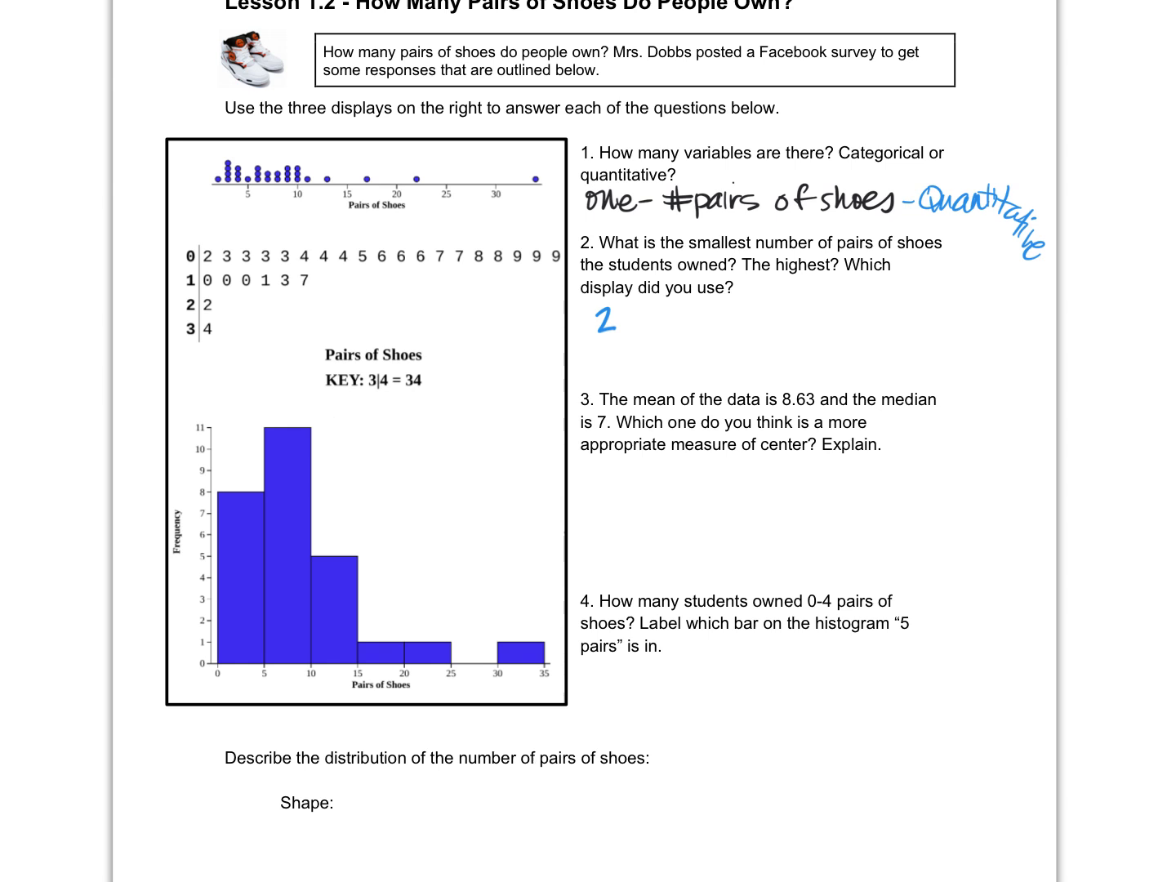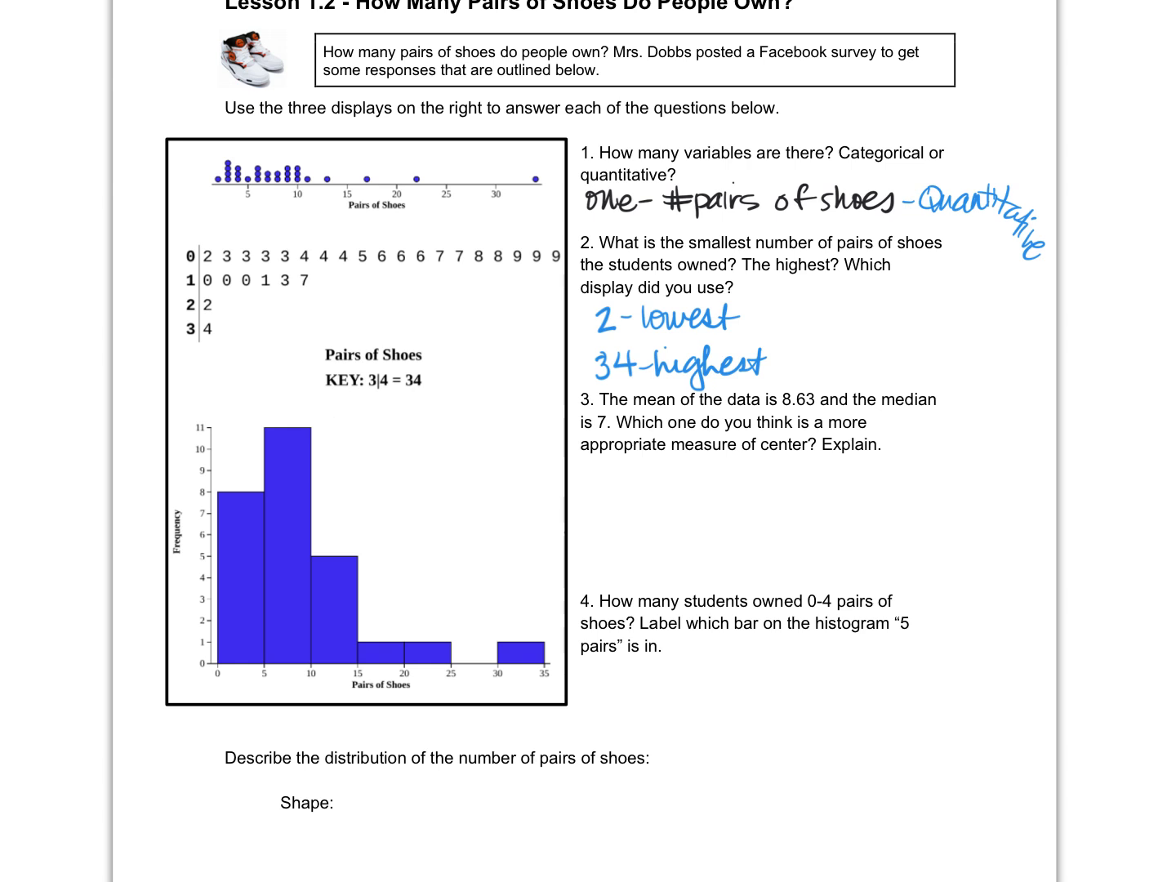You can't tell from the histogram for sure. Dot plot you can estimate, but it's not always as precise. But stem plot's pretty clear, right? Okay, so 2 is the lowest. What's the highest number of pairs of shoes? 34. 34 is the highest. All right.